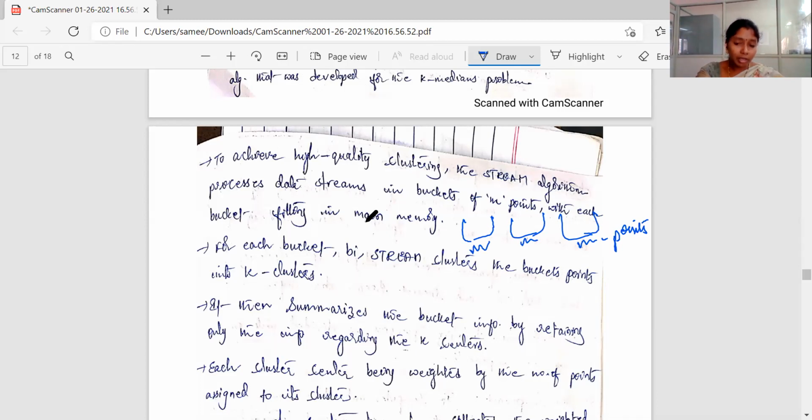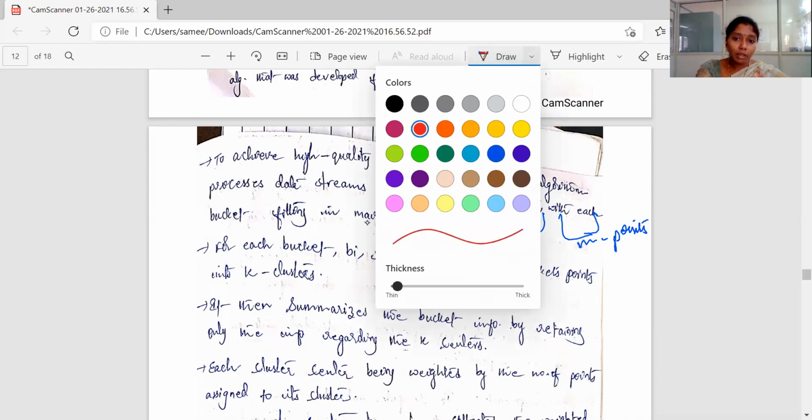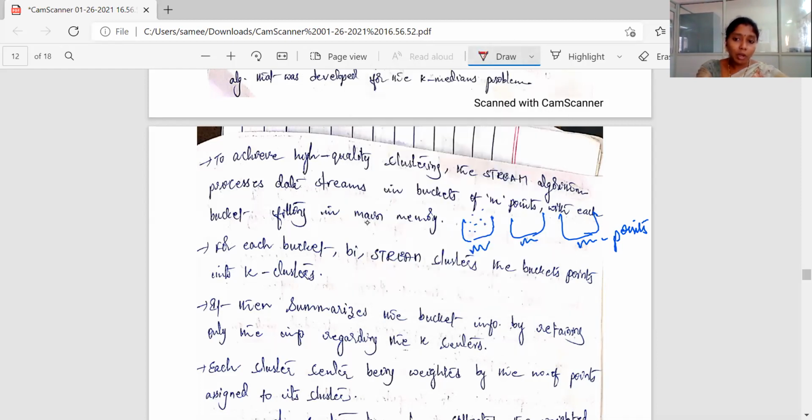So here, how many points are there in each bucket? M number of points. Each bucket consists of m number of points, and after that, how many clusters do we need to form out of these points? K clusters. From these m points, k clusters can be formed from each bucket.